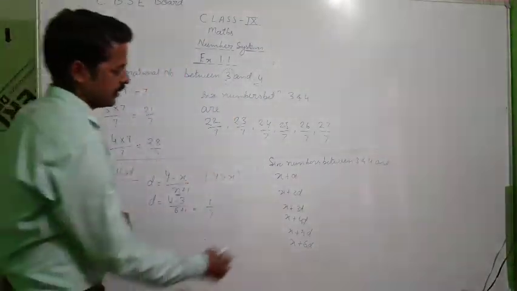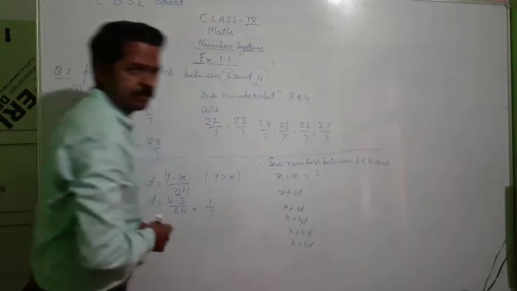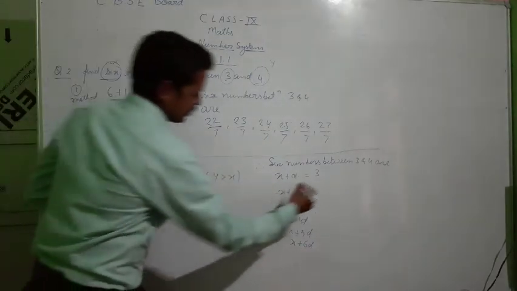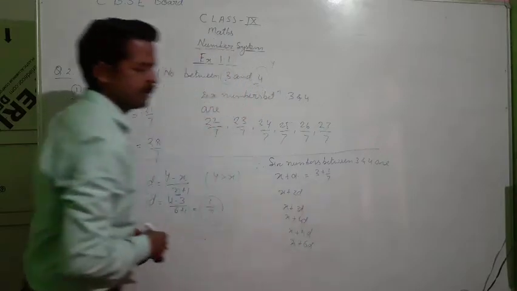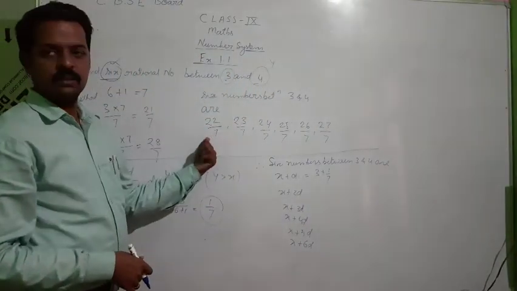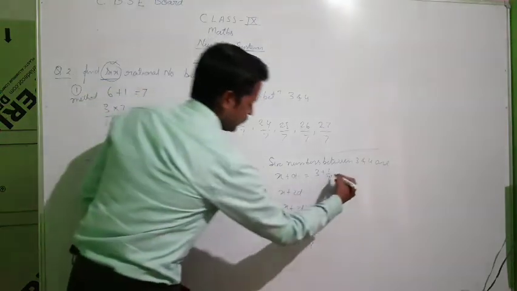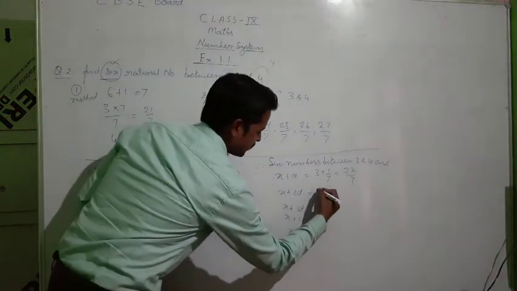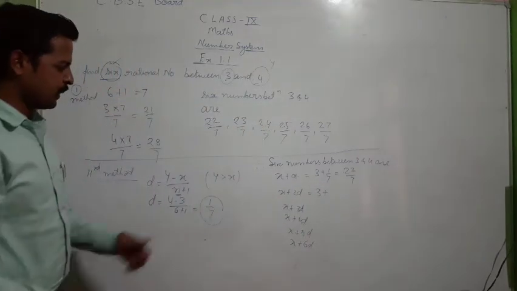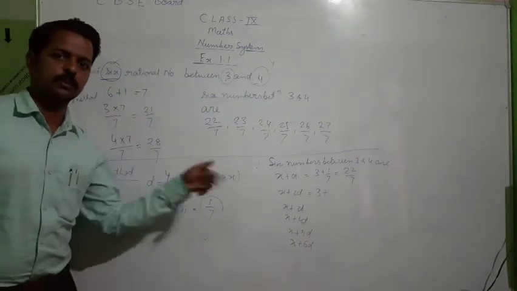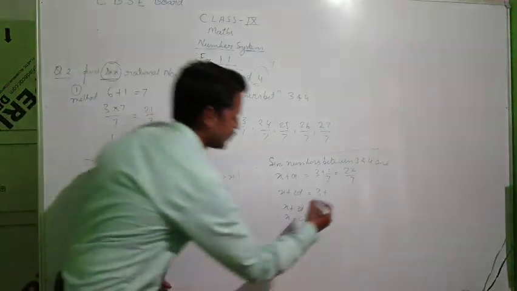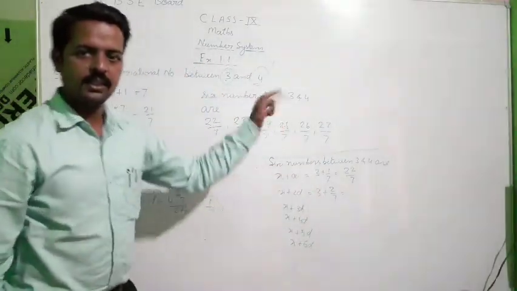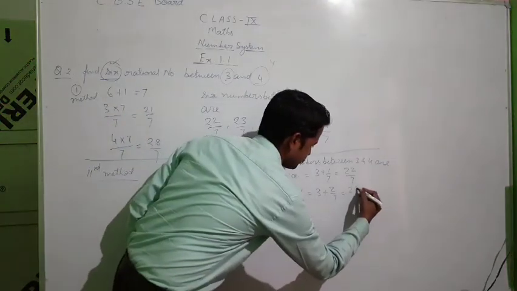Now what is x? Our x is 3. Or d value we got 1 by 7. Put there. So 3 plus 1 by 7 you'll get 22 by 7. See, which was our first number. Now again next number 3 plus 2d. If you multiply by 2 over here, you'll get 2 upon 7. Just put here 2 upon 7. You'll get what? 7 3s are 21 plus 2 23. That is 23 by 7.